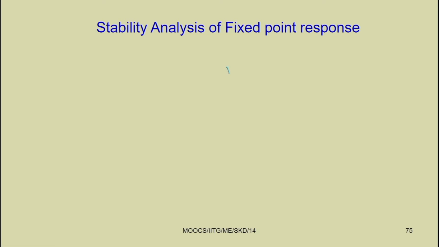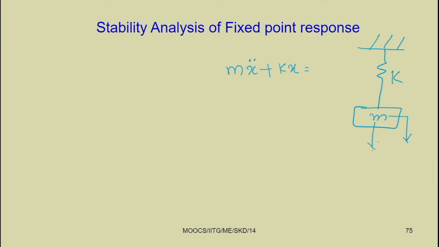Let us take the example of the same simple spring mass system, with spring K and mass M. The equation becomes m x double dot plus k x equal to F, if some force is acting.